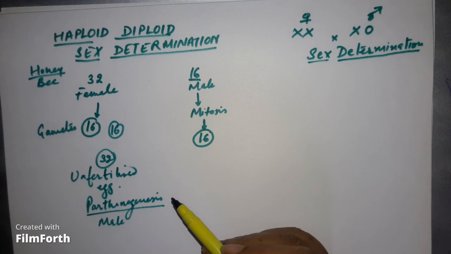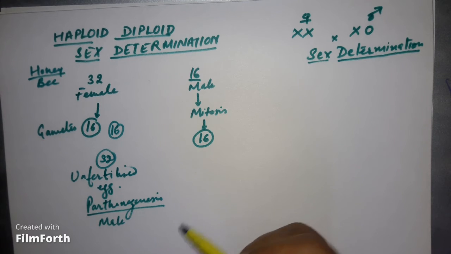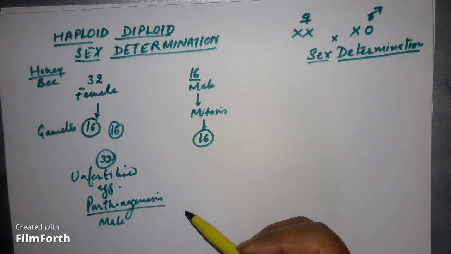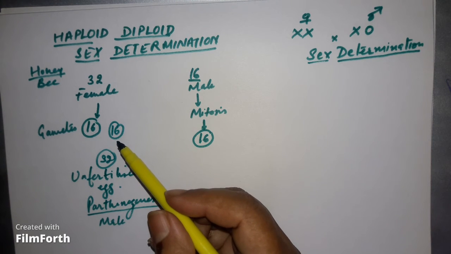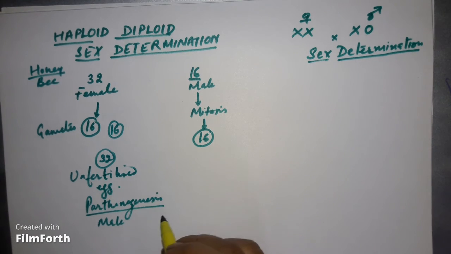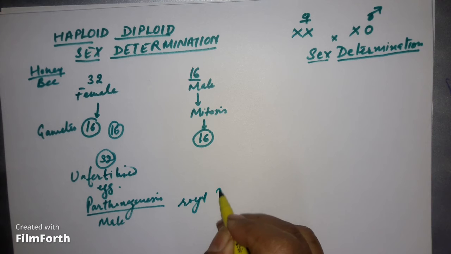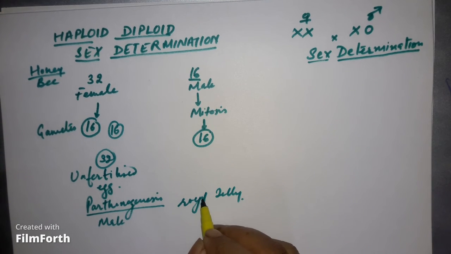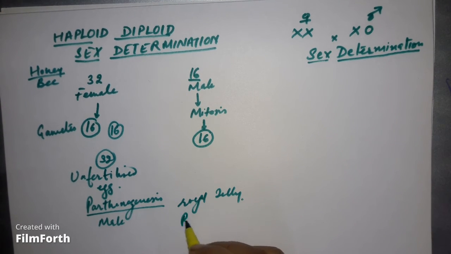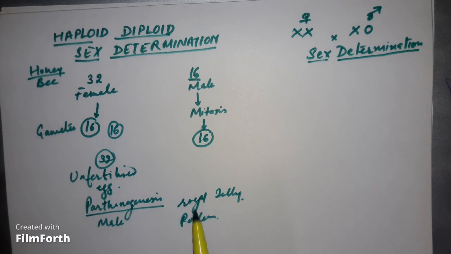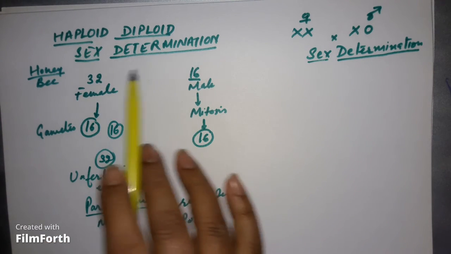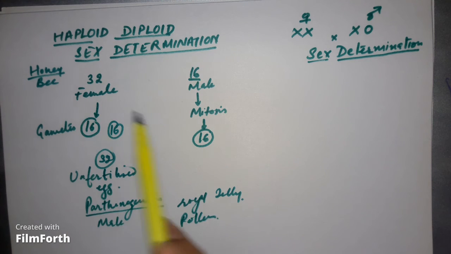Now what decides whether a queen bee or a worker bee will be formed? It will be decided by the type of food they take. If the larvae are fed on royal jelly, a queen bee will be formed. If the larvae are fed on pollen, worker bees will be formed. Clear? This is called haploid diploid sex determination, because both types of individuals are there.